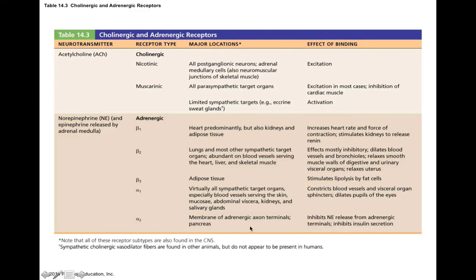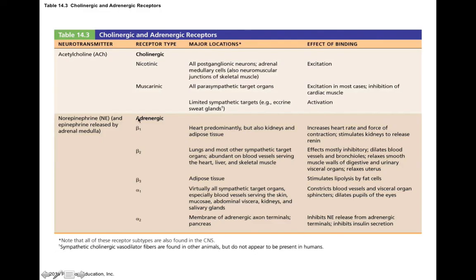Now, alpha 2 receptors are located on, first of all, adrenergic axon terminals and the pancreas. Alpha 2 receptors are involved with negative feedback, so they inhibit the release of norepinephrine from nerve terminals. But these alpha 2 receptors on the pancreas inhibit the release of insulin. Now, insulin is a hormone released by your pancreas that lowers blood sugar. So if epinephrine and norepinephrine interact with alpha 2 receptors on the pancreas and prevent the release of the hormone that lowers blood sugar, then your blood sugar is going to remain high during the fight or flight response, and that also makes sense.